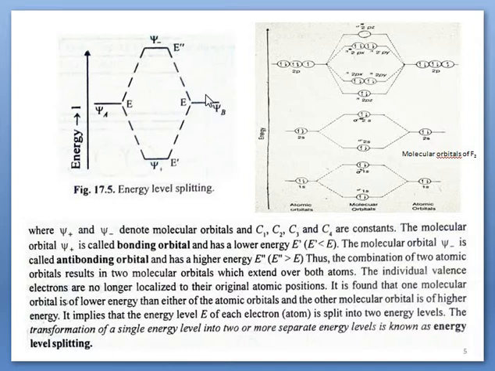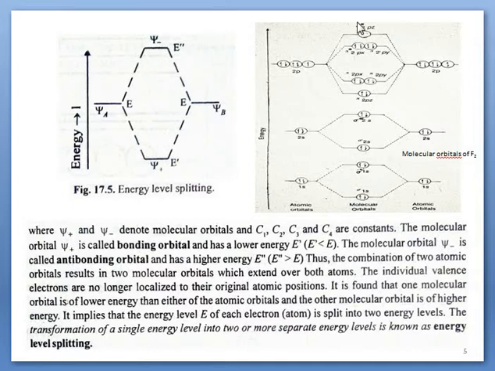When two atomic orbitals of two atoms of the same energy come nearby, these are actually two energy levels, but due to having the same energy they are represented as a single energy level. So a single energy level is split into two energy levels.